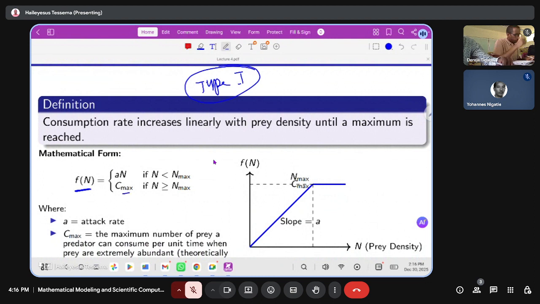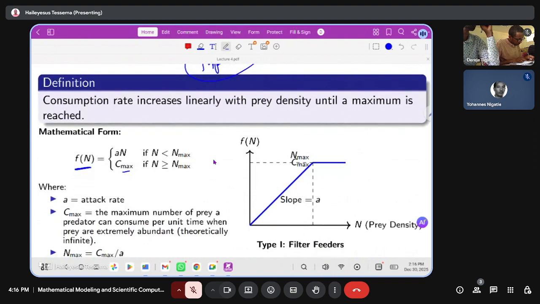It's said to be Cmax if the total number of prey is greater than or equal to the maximum number of prey. So it grows in a linear way, but suddenly it stops and becomes constant. It reaches the constant because it reaches the maximum number of prey a predator can consume per unit time.